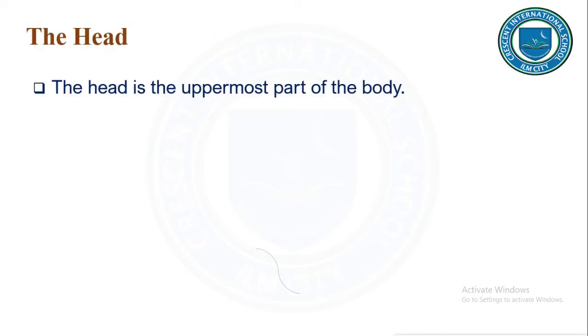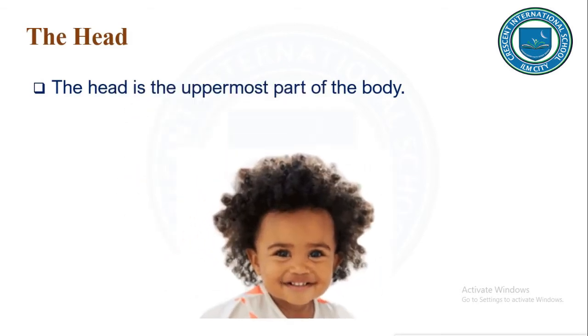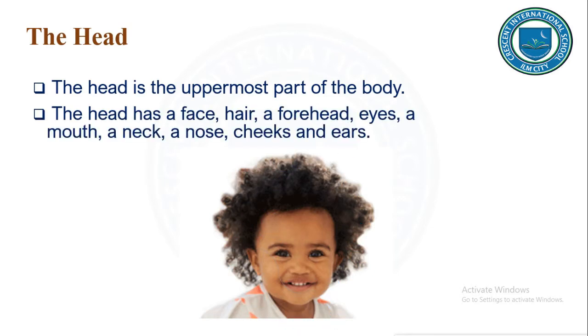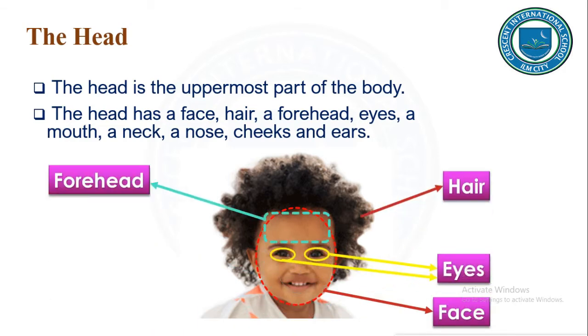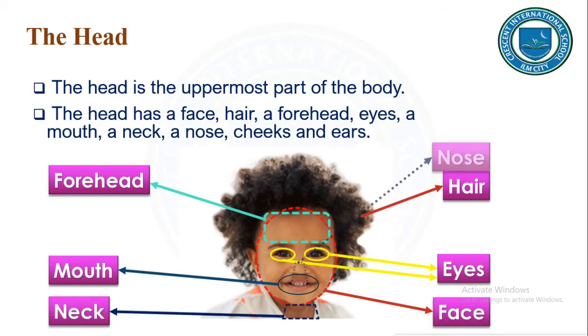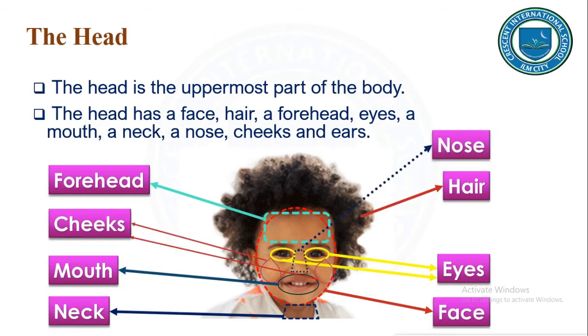First, the head. The head is the uppermost part of the body, isn't it? Yes, we all know the uppermost part of our body is called the head. The head has a face, hair, a forehead, eyes, a mouth, a neck, a nose, cheeks, and ears.